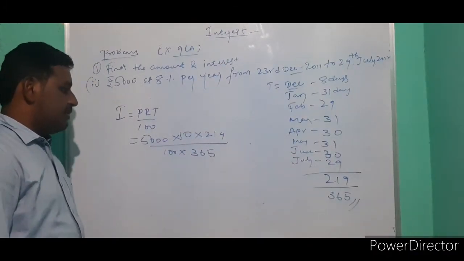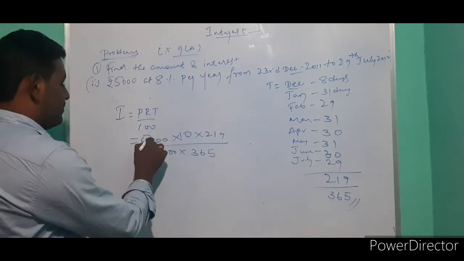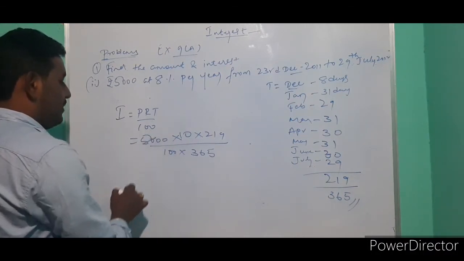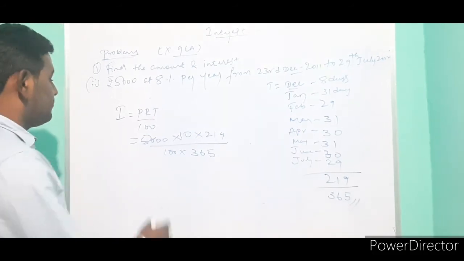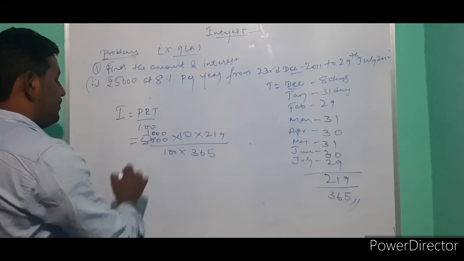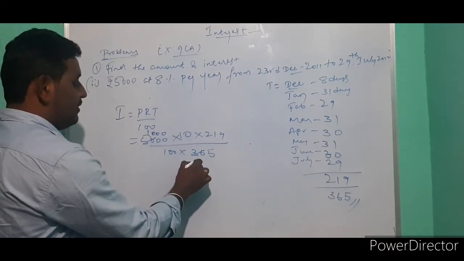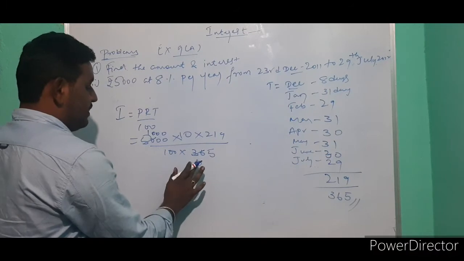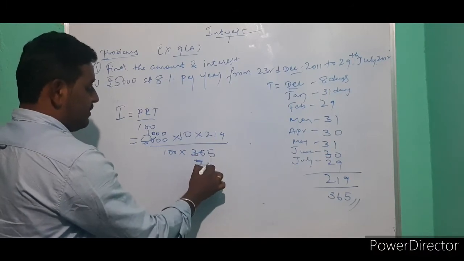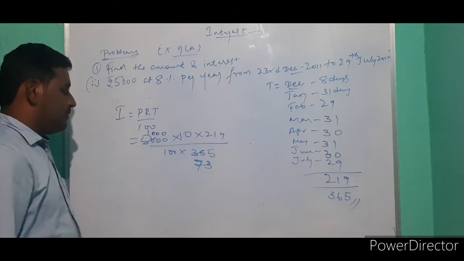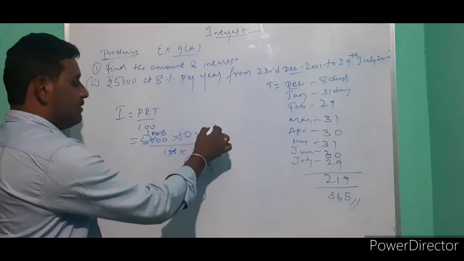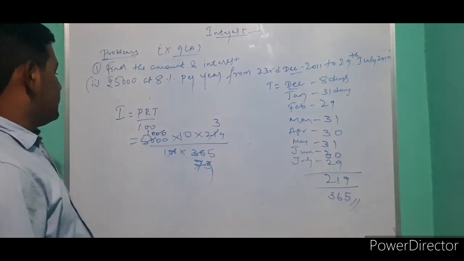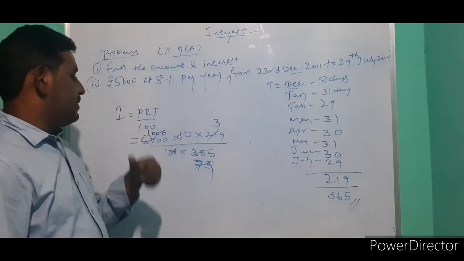So we can cancel this one. 5 you can use for cancellation. 5 ones are 5, 5 sevens are 35, then 5 threes are 15. Okay, you can cancel.